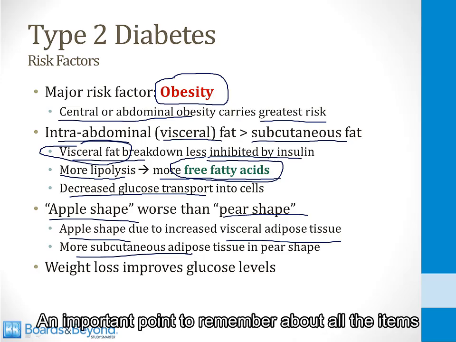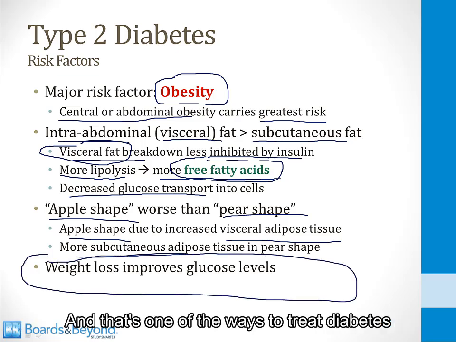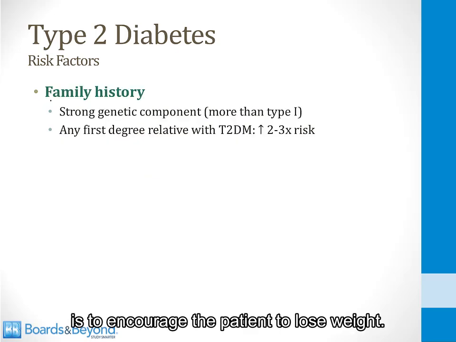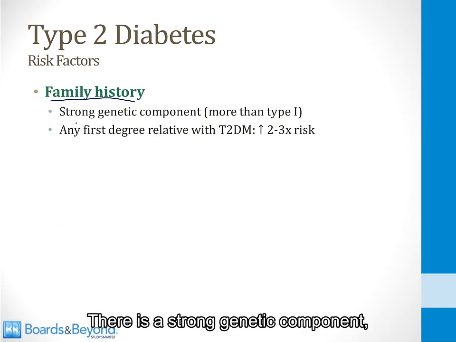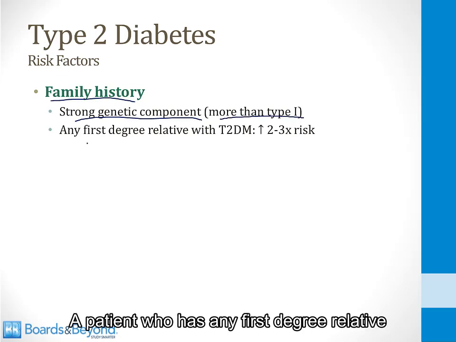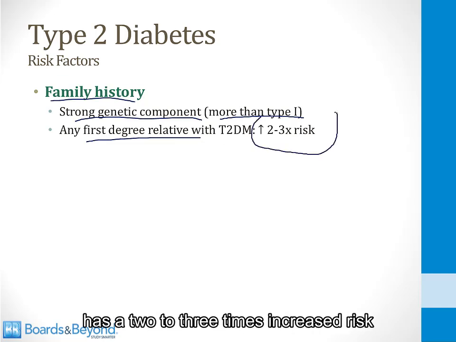And an important point to remember about all the items on this slide is that weight loss improves glucose levels, and that's one of the ways to treat diabetes is to encourage the patient to lose weight. Family history is also very important in terms of risk of type 2 diabetes. There is a strong genetic component, stronger than in type 1 diabetes. A patient who has any first-degree relative with type 2 diabetes mellitus has a 2 to 3 times increased risk of developing the condition.